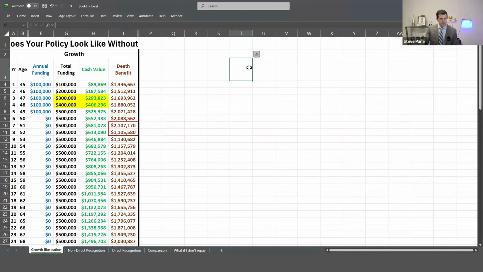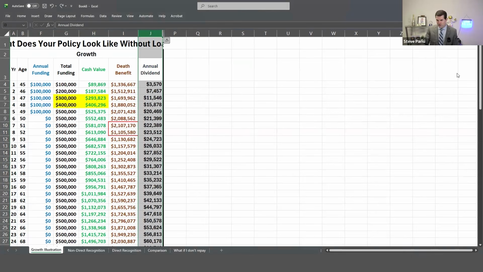If you want to see the numbers on the actual illustrations, you can rewind this video as we had the illustrations there. For the sake of making everything simple, we're going to look at the rest on Excel. So here we go. Here's the growth illustration. So this is what it looks like if I pay money in, just let it sit and grow. Cash value break-even point between 3 to 4 years. That red box represents the term rider being removed, which is why the death benefit drops, but that does boost the cash value growth.